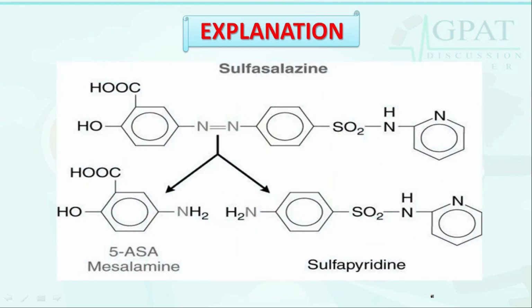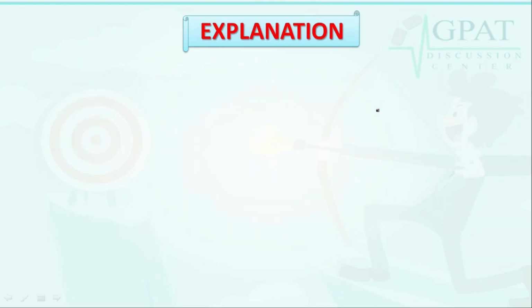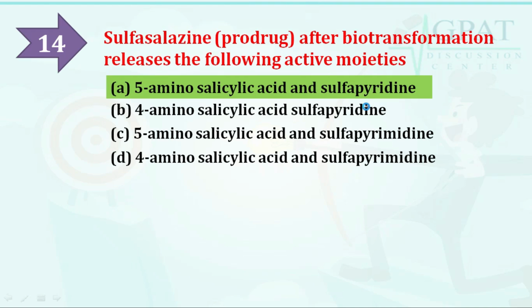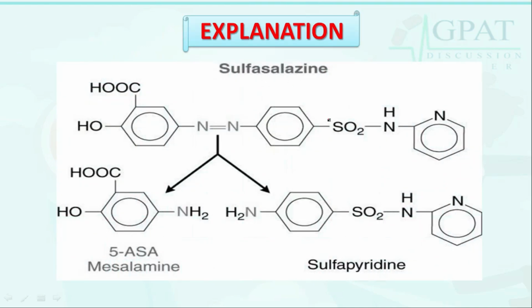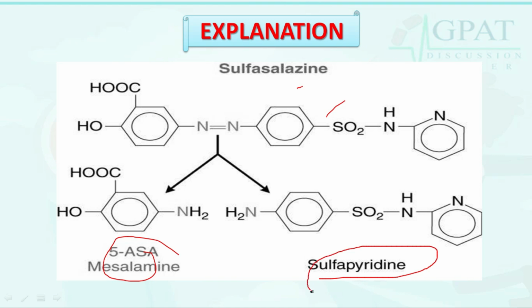There is an explanation of this, that sulfasalazine is converted into 5-ASA, mesalamine, and sulfapyridine. As its structure shows, it is sulfasalazine, so it's converted into sulfapyridine and 5-ASA mesalamine.